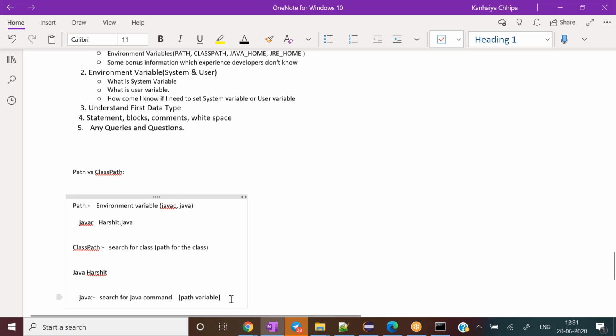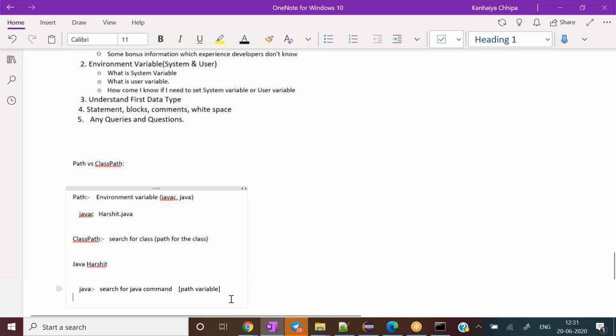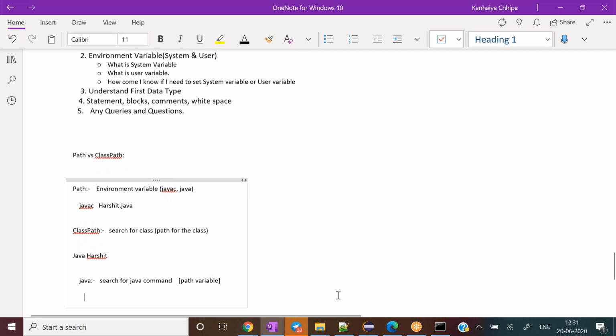And secondly, we have generated the dot class file. Our dot class file, in our case, is the Harshit dot class file. So whenever we hit this command, java Harshit, what will it be doing? It will be searching into the current directory for the dot class file.